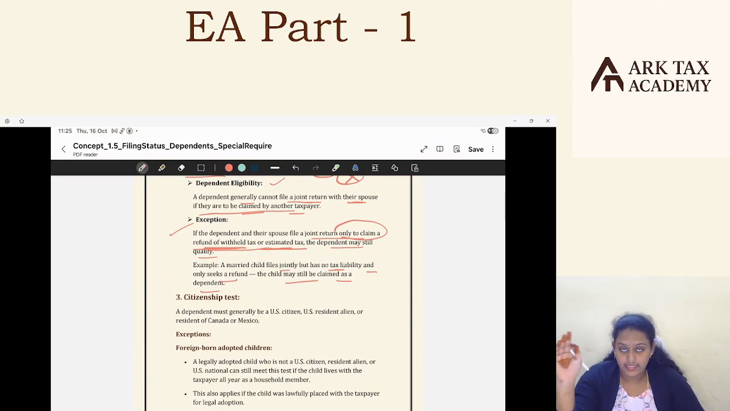Only in such a case can they file the joint return. Otherwise, if any dependent files a joint return, I cannot claim such a person as a dependent in my return. I hope you are clear.